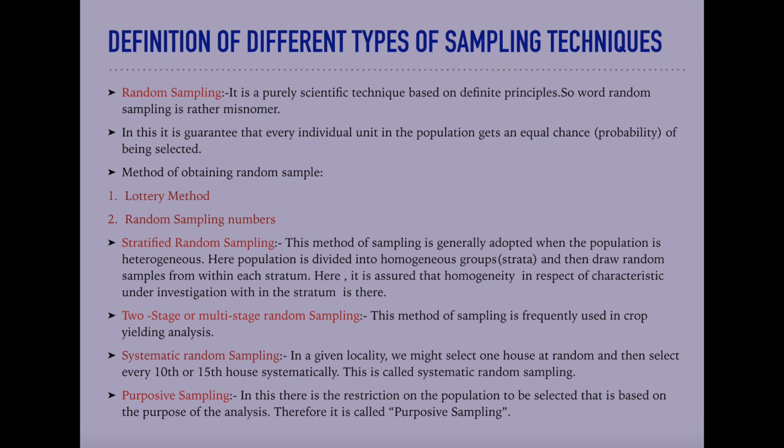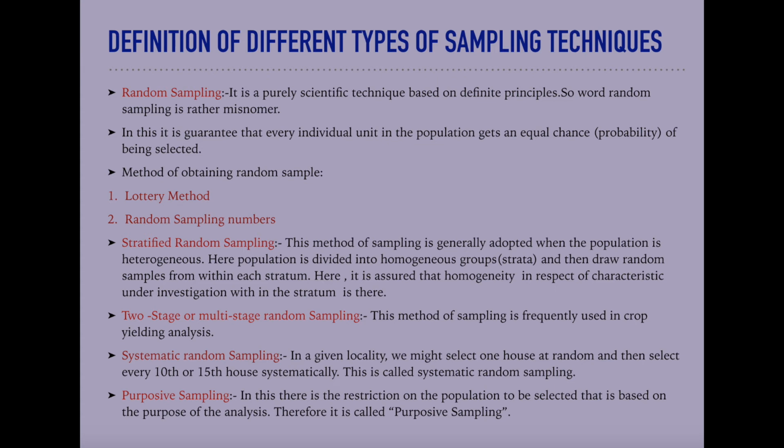As there may be an element of human bias in deciding randomness, there are different ways of obtaining a random sample. The first method is the lottery method.